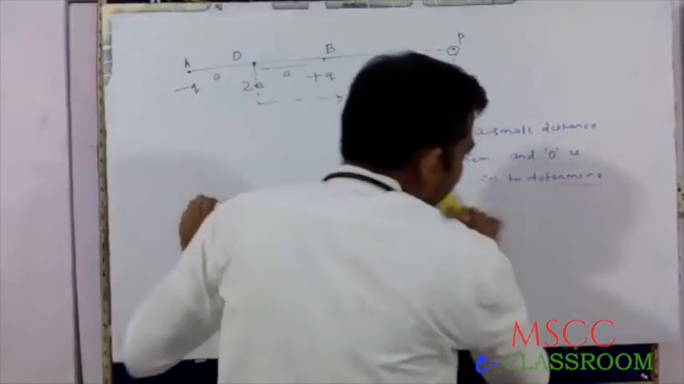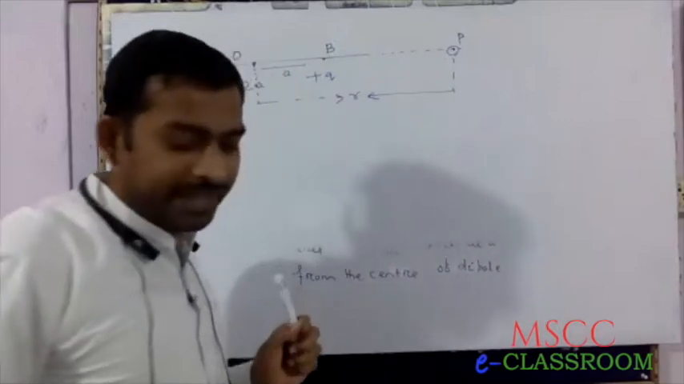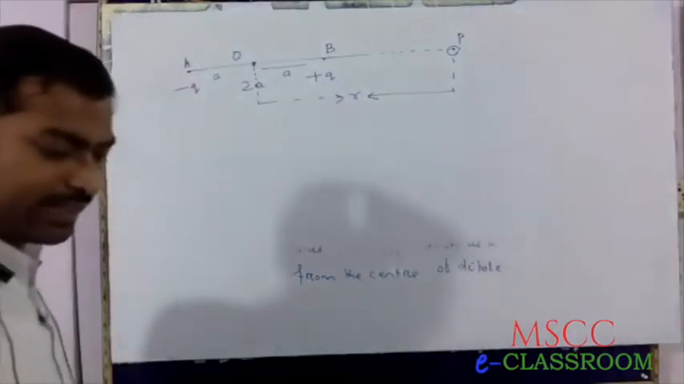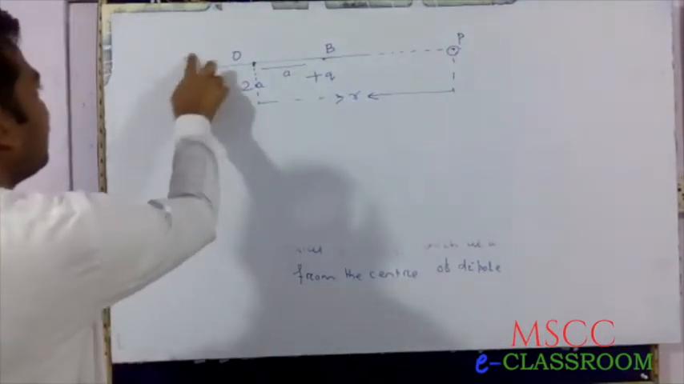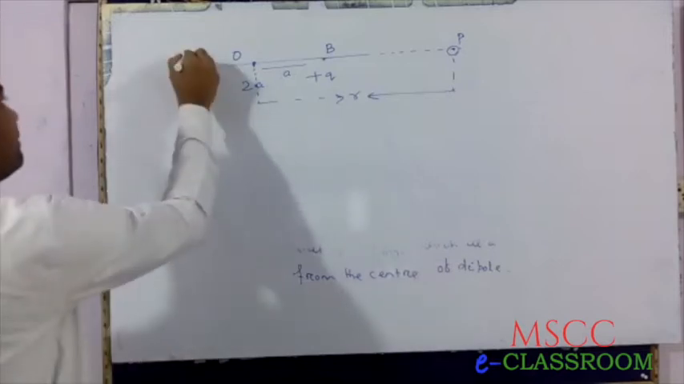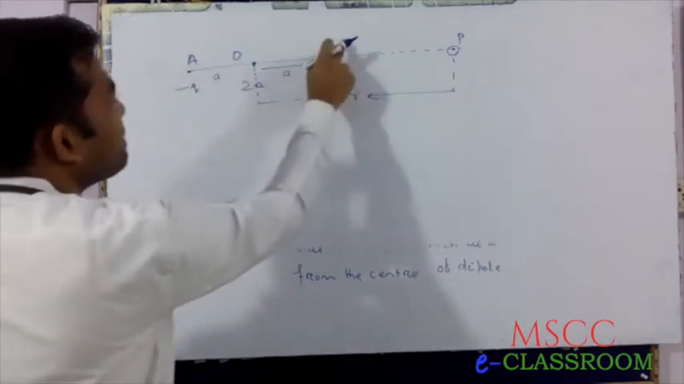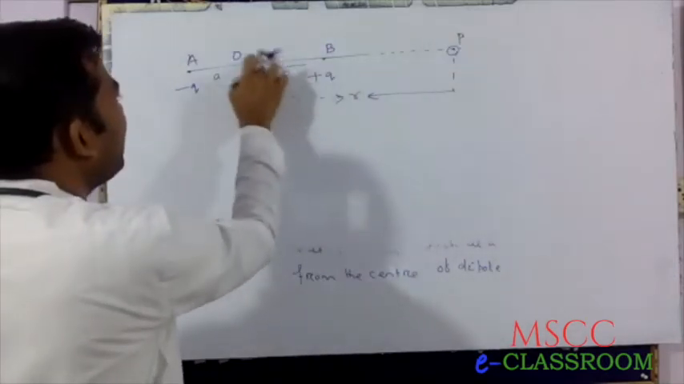All of you write down and draw the diagram very carefully: minus q, plus q, A, B, P, 2a, O, r.